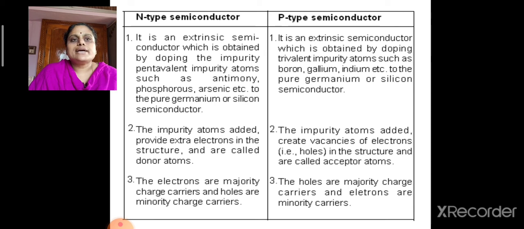Now coming to P-type semiconductor, it is an extrinsic semiconductor which is obtained by doping trivalent impurity atoms such as boron, gallium, etc. to the pure germanium or silicon semiconductor. The impurity atoms added create vacancies of electrons called holes in the structure and are called acceptor atoms. In P-type semiconductors, holes are the majority carriers and electrons are the minority carriers.